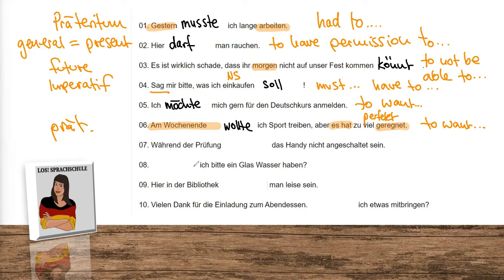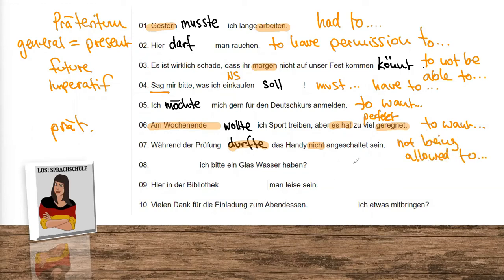The next one is a little bit harder. I will tell you in a second why. Während der Prüfung durfte das Handy nicht angeschaltet sein. So during the exam, the phone was not allowed to be switched on. So durfte nicht, not being allowed to.